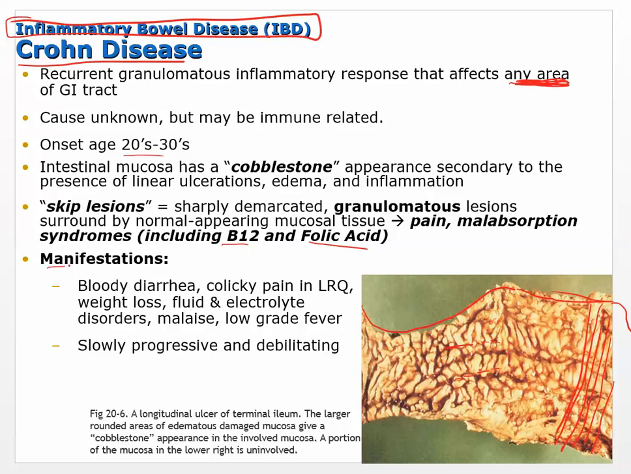So manifestations: bloody diarrhea, okay, because of this granulomatous exudate. Colicky pain, so it kind of comes and goes, in the lower right quadrant. Weight loss, fluid and electrolyte disorders, malaise, low-grade fever. So this kind of becomes a systemic inflammatory response. It's slowly progressive and debilitating. Okay, so this is not something that people typically get better from. It's something that tends to progress slowly and get worse over time.